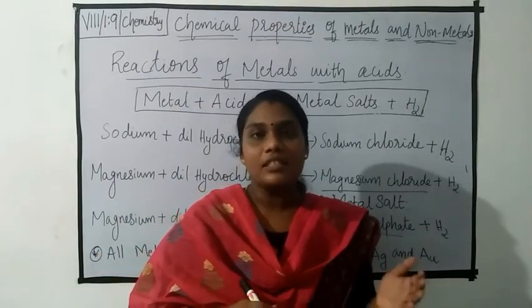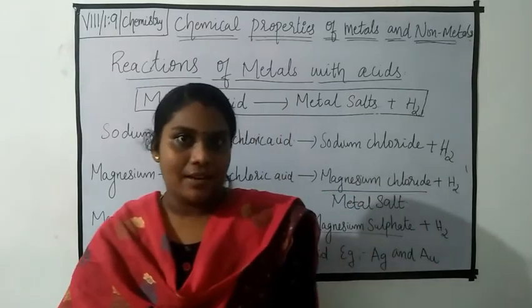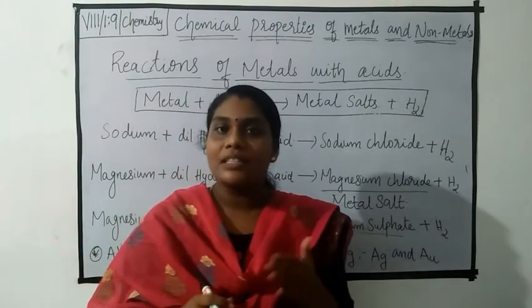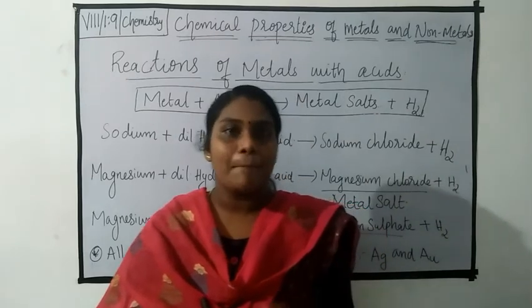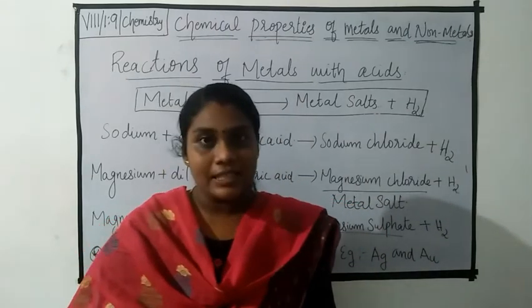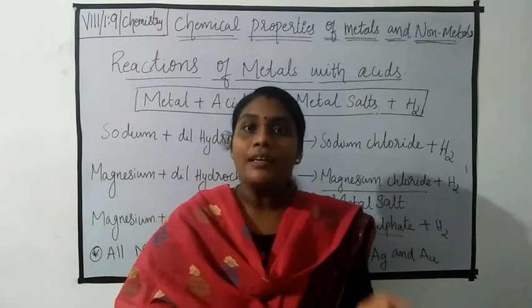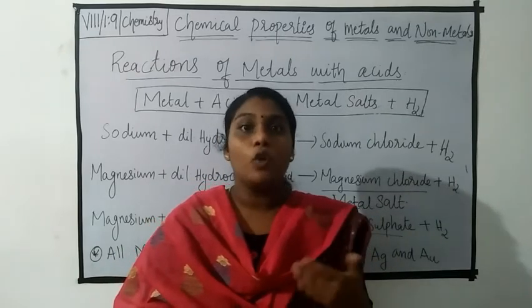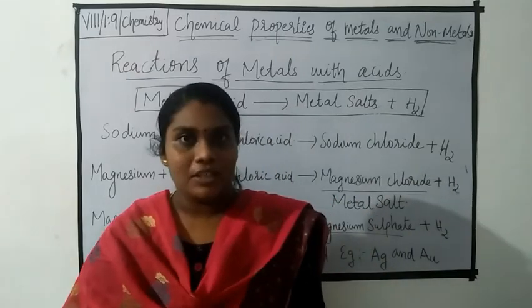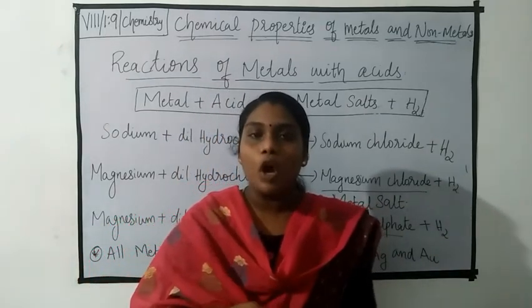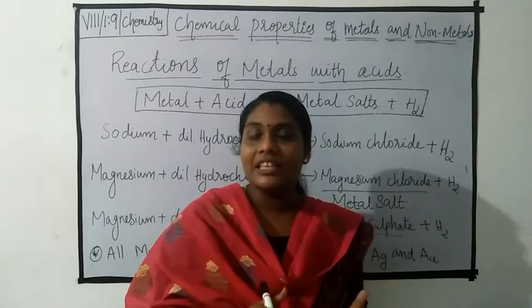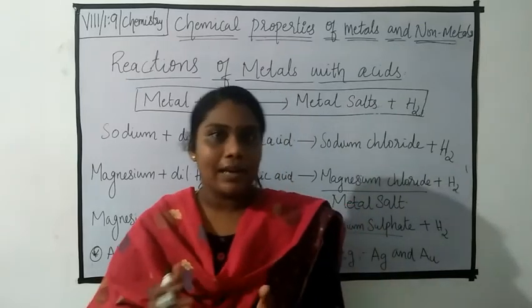This acid reacts with metal. Is it? Yes, what happened? This acid reacts with metal to form toxic metal salts. If you consume or eat this food, what happens? Your health will get damaged. That is, you will become ill. That's why we should not store this acidic food in metallic containers.